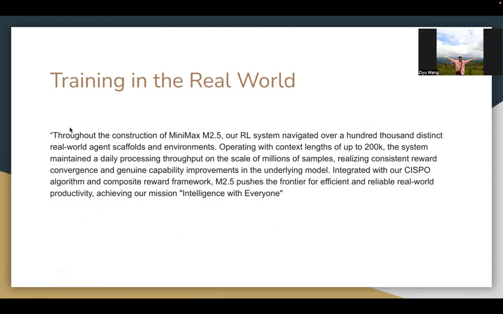And I have extracted a paragraph from the webpage. Basically, they say that throughout the construction of MiniMax M2.5, our RL systems navigated over 100,000 distinct real-world agent scaffolds and environments, operating with context lengths of up to 200,000. The system maintained a daily processing throughput on the scale of millions of samples, realizing consistent reward convergence and genuine capability improvements in the underlying model. Integrated with our CISPO algorithm and composite reward framework, M2.5 pushes the frontier for efficient and reliable real-world productivity, achieving our mission: intelligence with everyone.